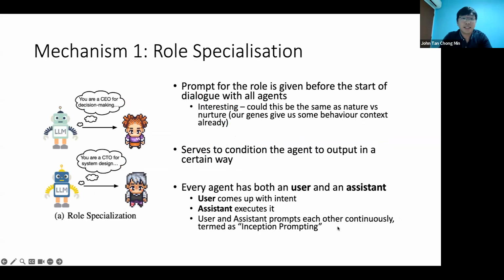So first, role specialization. How do we get the CEO to become a CEO? How do we get the CTO to become a CTO? It turns out that they just prompt it with just one line like that. You are a CEO for decision making. You are a CTO for system design. Something like that. They just basically give text.